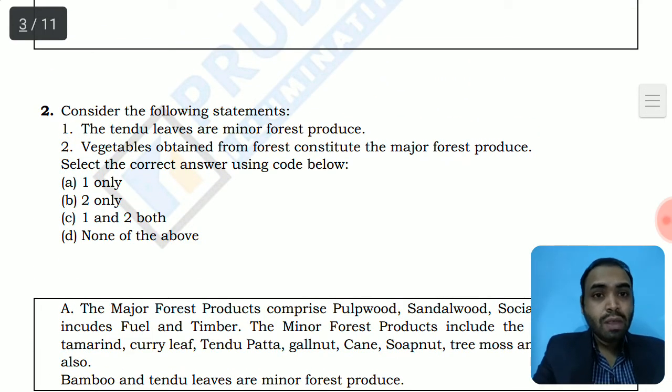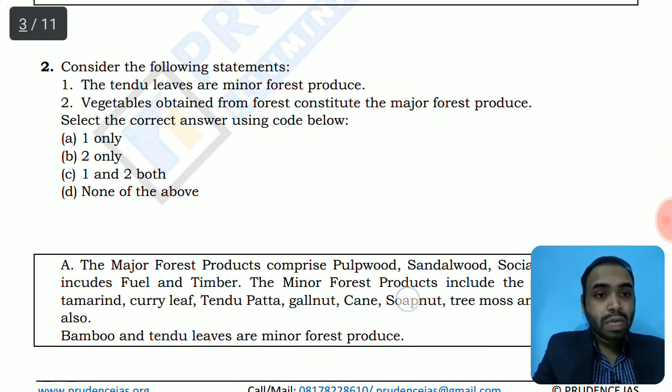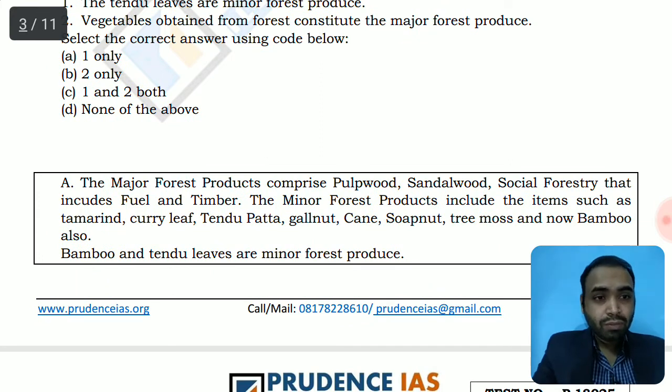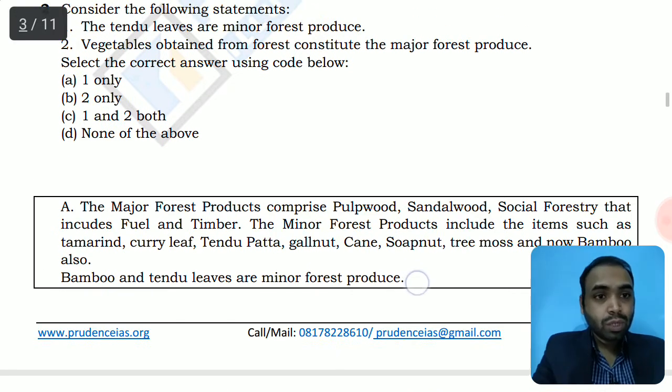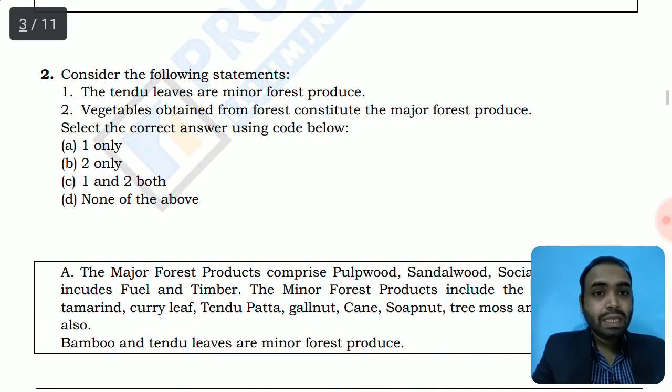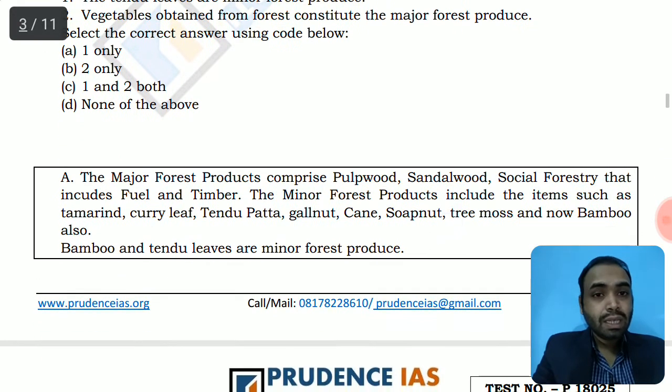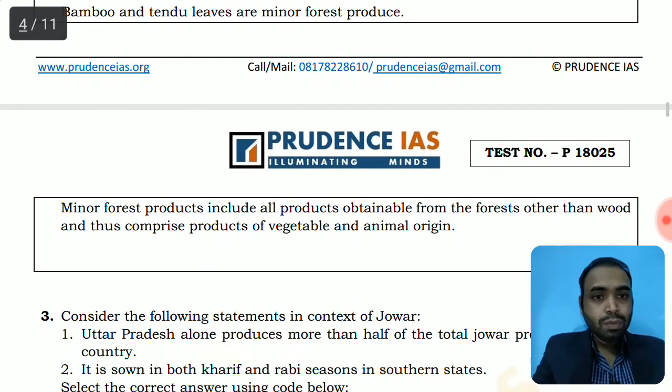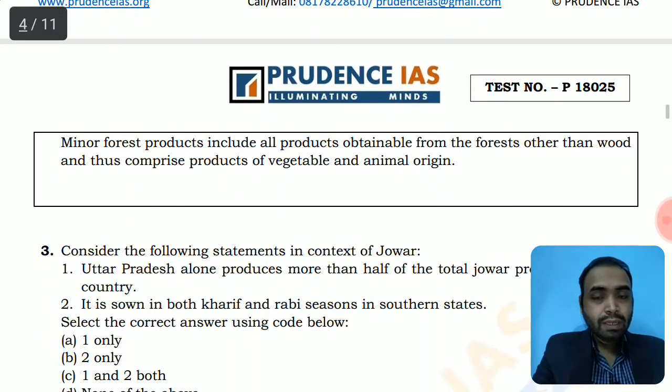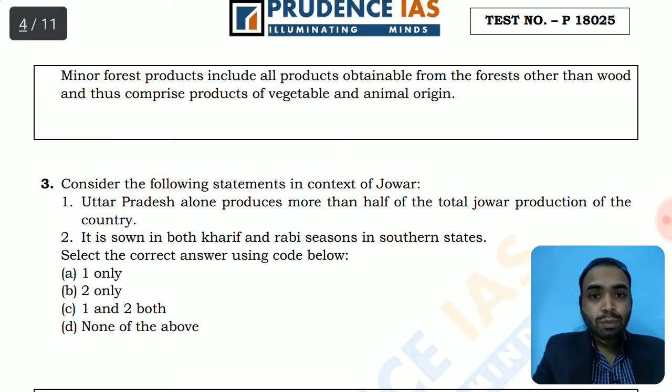If they are listing you the leaves, the fruits, the vegetables, these are all minor produces, while major forest produce would be like pulpwood and sandalwood, social forestry, timber for the fuel. These are anything which is wood, and which is going towards the bigger size like social forestry, the whole plant. That is the major forest produce, and other things like tendu leaves and bamboo are the minor forest produce. So this was one important question regarding the forest produce. Now let's move on to question number 3.